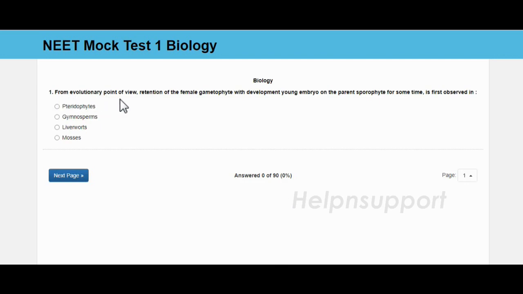From evolutionary point of view, retention of the female gametophyte with development of young embryo on the parent sporophyte for some time is first observed in pteridophytes, gymnosperms, liverworts, mosses. And the answer is pteridophytes.